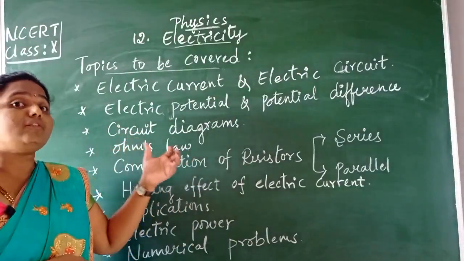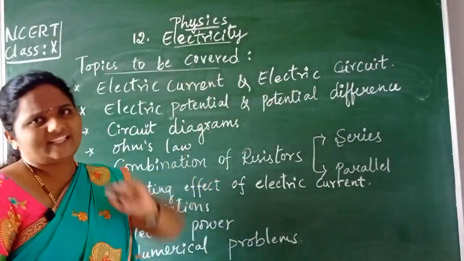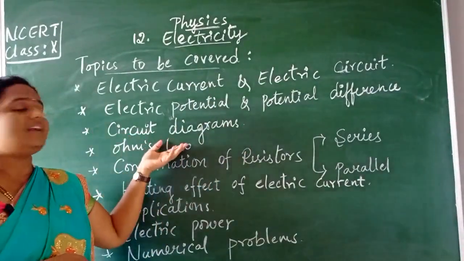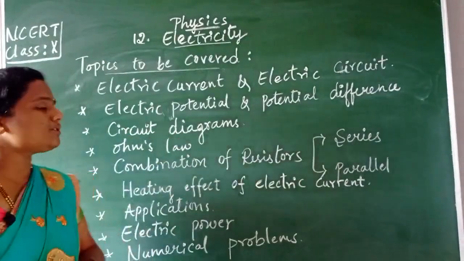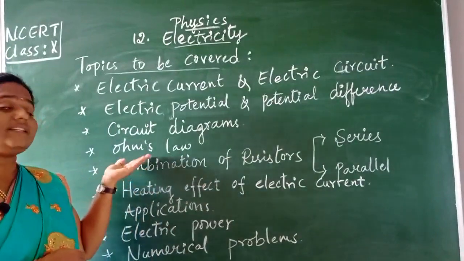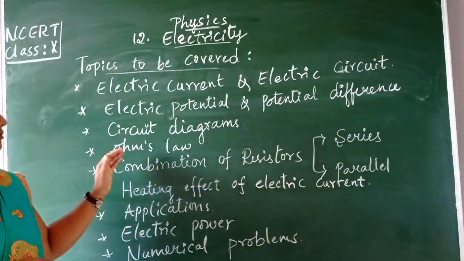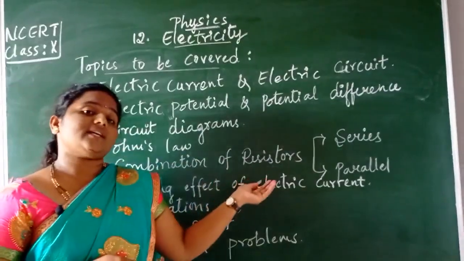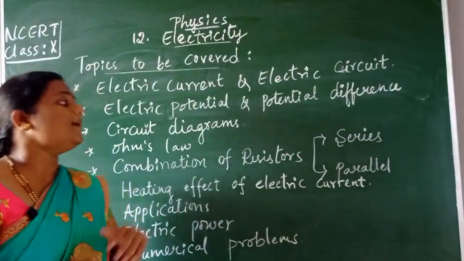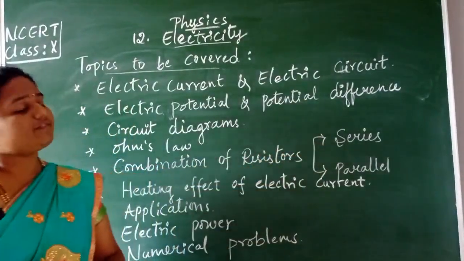It is often convenient to draw diagrams instead of writing so many things, isn't it? So those important applications we are going to study under circuit diagrams. Then Ohm's law, then factors, and resistance and resistivity, what they mean, we are going to learn. Then combination of resistors, that is, various types of combinations used in different electronic gadgets; here especially series and parallel combination we are going to study.